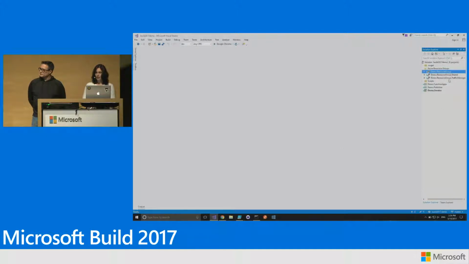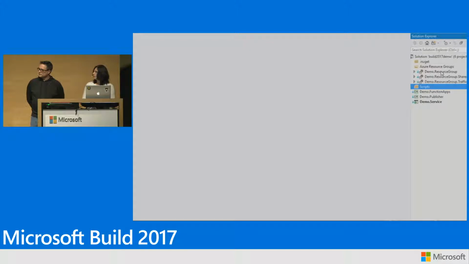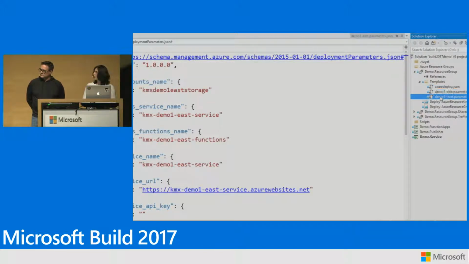Okay, so as you can see, I have these 3 resource manager templates here. Let's take a look at how each one of them is set up. So you see this templates folder. This is the template file, the ARM template file. And then I have 2 parameter files, one for east and the other one for west.